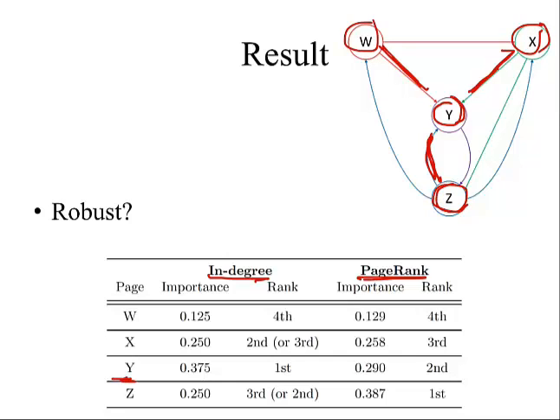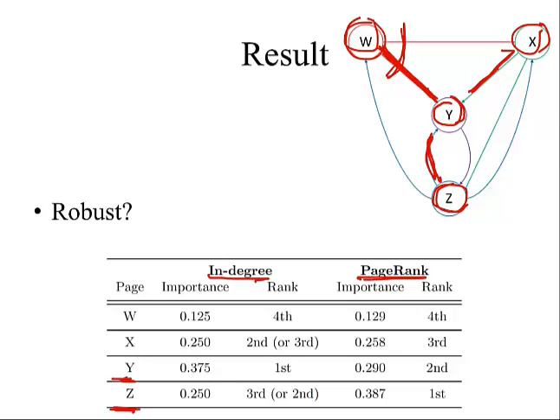So that's why it's important to take into account the importance of the node that's incoming as well as the number of outgoing links of that node. So it's the probability that if you were on W in the first place, for instance, you would come over and go to page Y. And the second important point is that now Z is actually the most important, whereas before it was tied with X for being second or third.